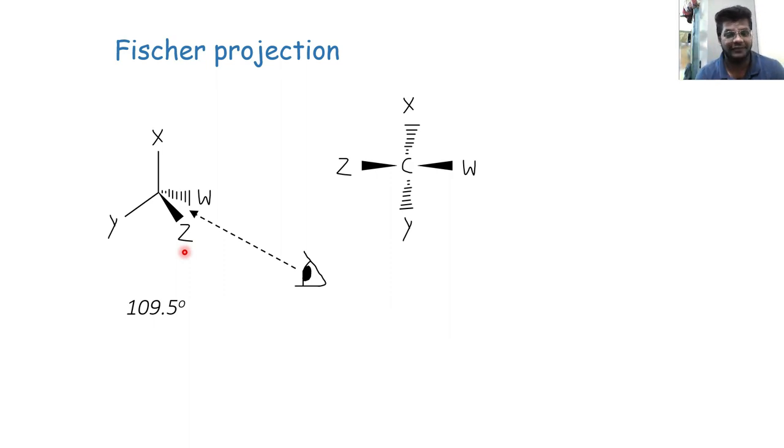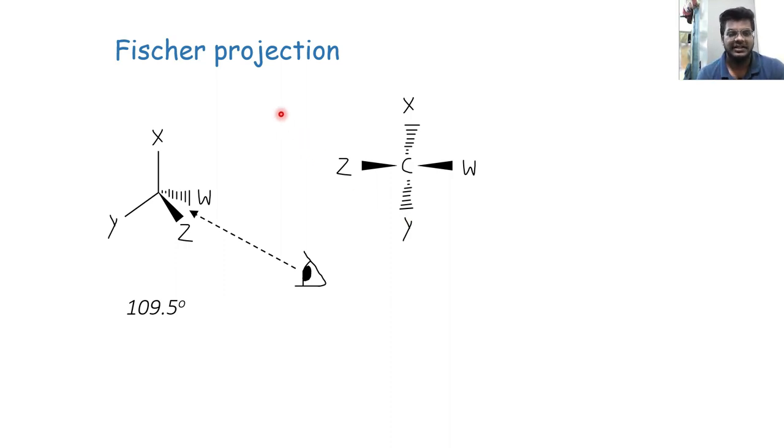Now if you notice carefully, from this angle it would appear like Z and W would come out of the plane towards us, right? Just like this, here we have drawn wedges, that's why. And X and Y would go inside the plane of the page. So that's why I have drawn dashed lines here.